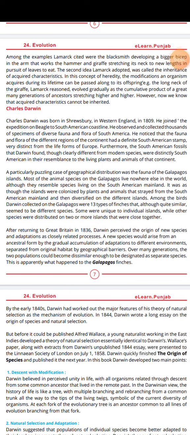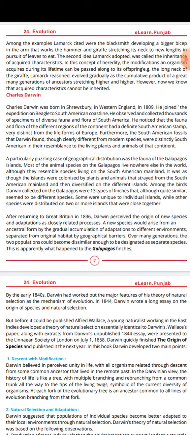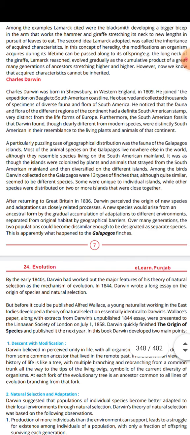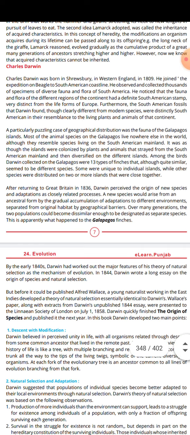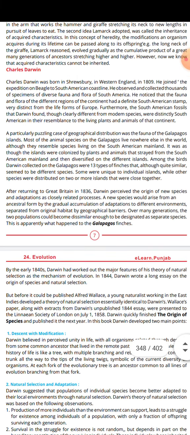Charles Darwin was born in Shrewsbury in Western England in 1809. He joined the expedition on the Beagle to the South American coast. He observed and collected thousands of specimens of the diverse fauna and flora of South America. He noticed that the fauna and flora of the different regions of the continent had a definite South American stamp, very distinct from the life forms of Europe.